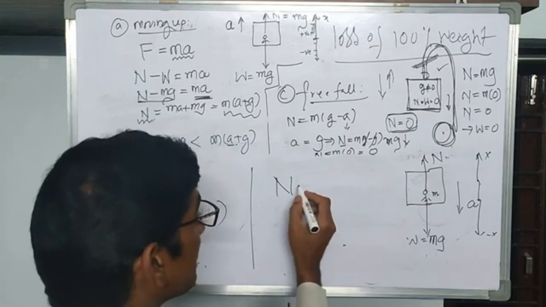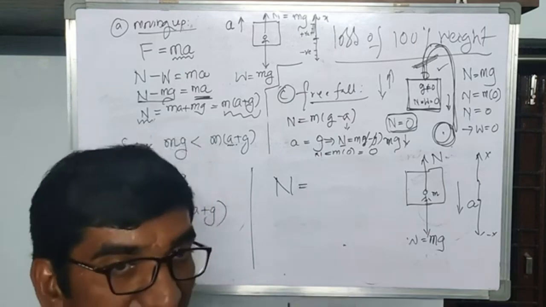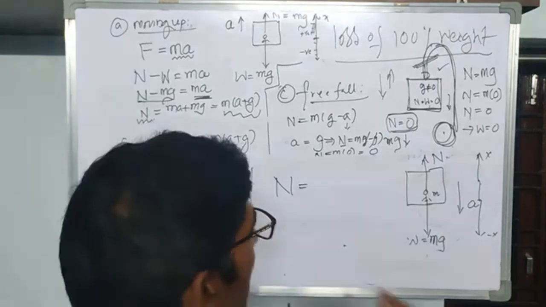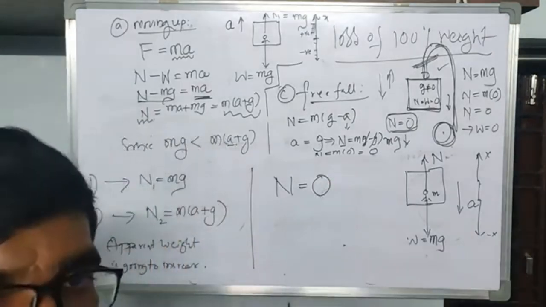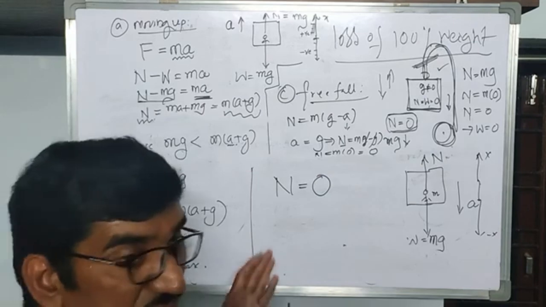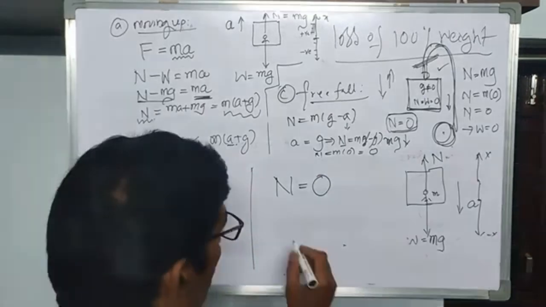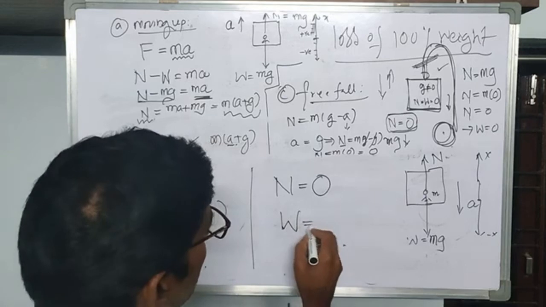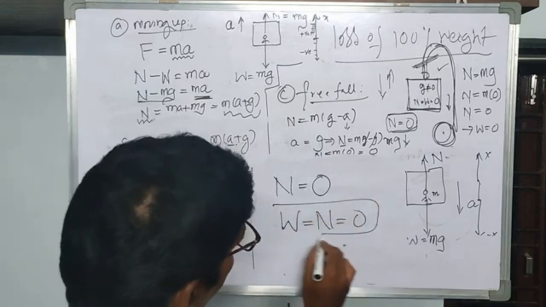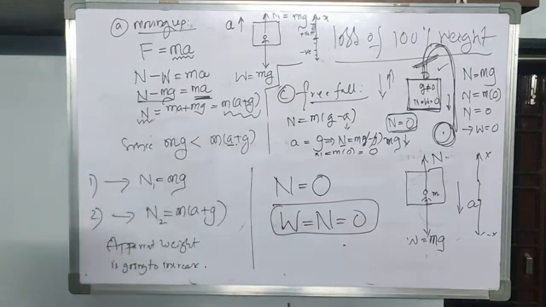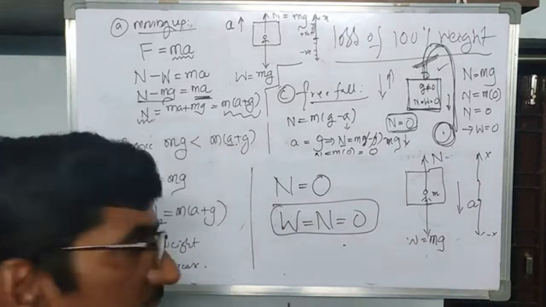Whenever there is no contact at all, there will not be any contact force or normal force. Whenever there is no normal force, what about the weight? Weight is equal to normal force is equal to 0. So in this way, the person is going to get 0 kg weight.